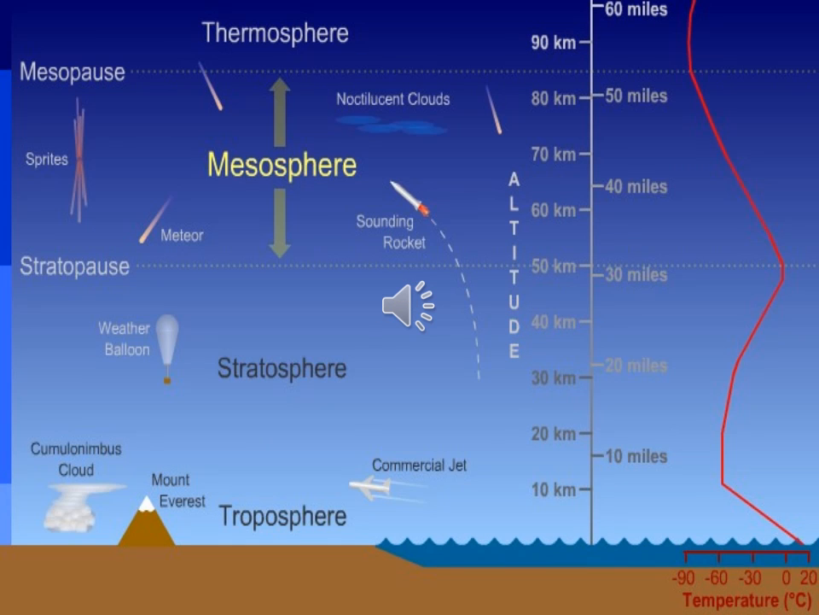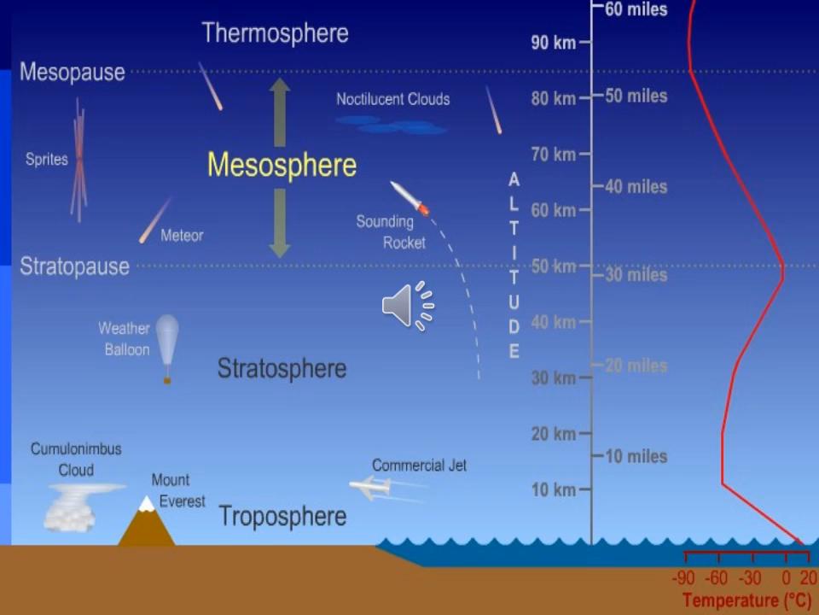Now the Mesosphere, the layer that lies above the Stratosphere. It extends between 50 kilometers and 80 kilometers. The temperature decreases with increasing height, as in the Troposphere, because of the presence of water vapor and gases.